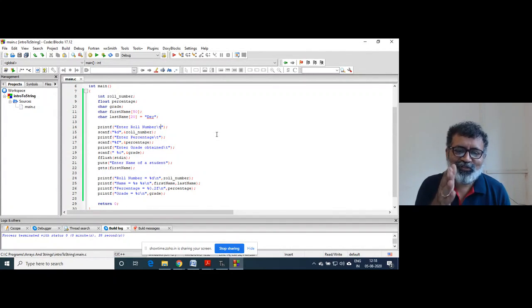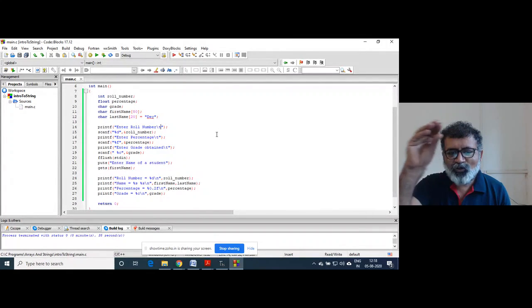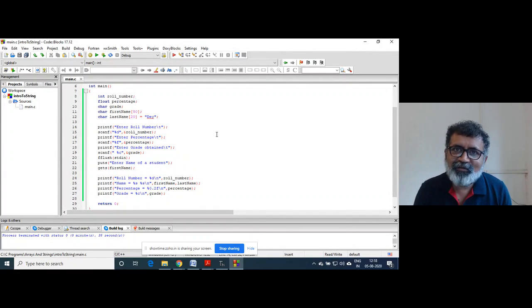That's why it prints the message, enter roll number, it leaves one tab space, and it waits there. Why? Because inside the memory it comes across that slash zero inserted by the compiler. So a lot of things are there.